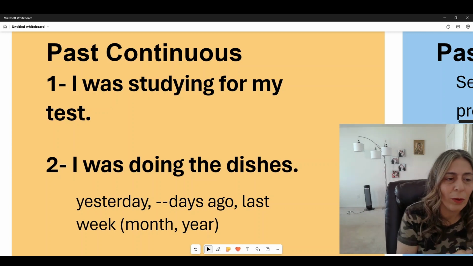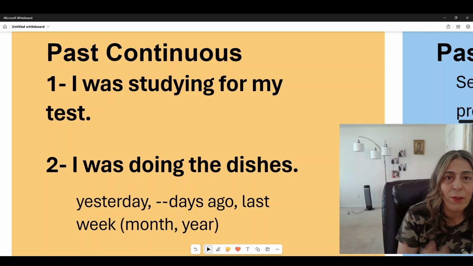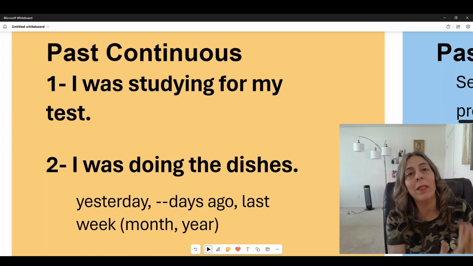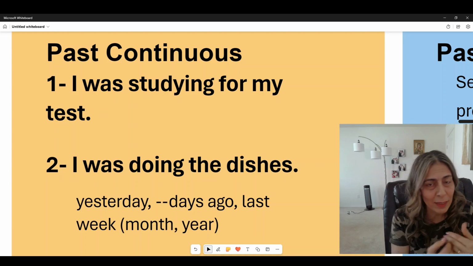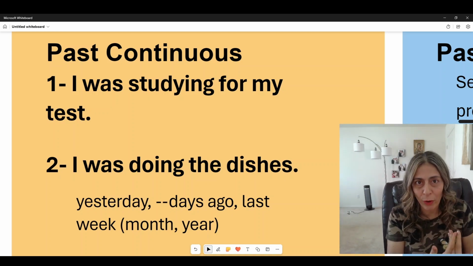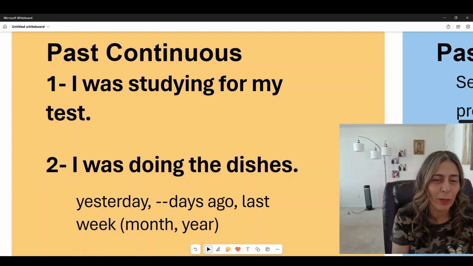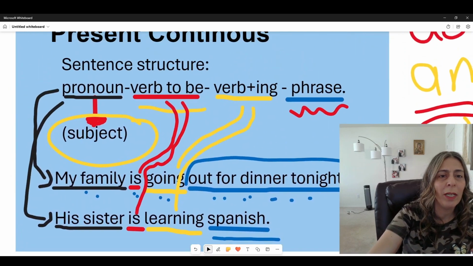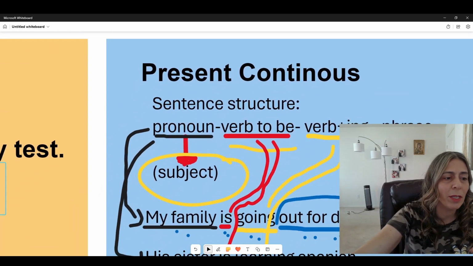Now, I will use the same sentences in those examples over and over again, so you could just recognize how it goes. If I want to describe a moment that was happening in the past, it's not now. It happened before. And we do have keywords, guys. I didn't mention a keyword here. Probably I should have mentioned that.